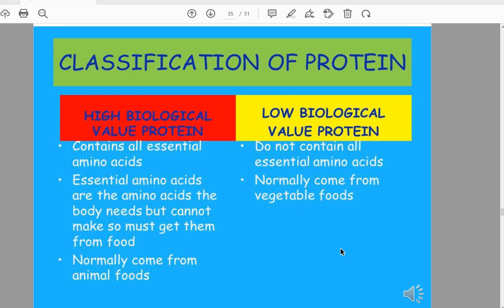It's usually from an animal source. Essential amino acids need to be in our diet because our body cannot synthesize them, and this affects growth, repair, and pregnancy. Low biological value proteins don't contain all essential amino acids and usually come from vegetables.